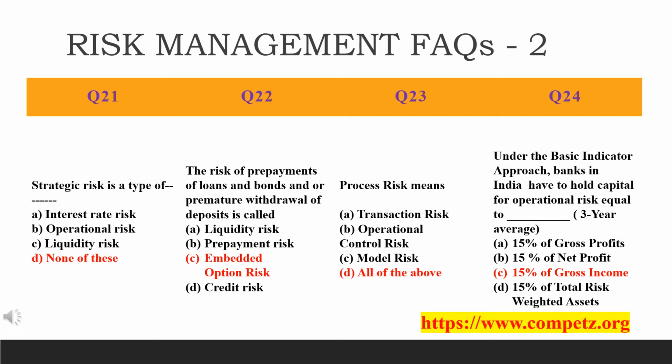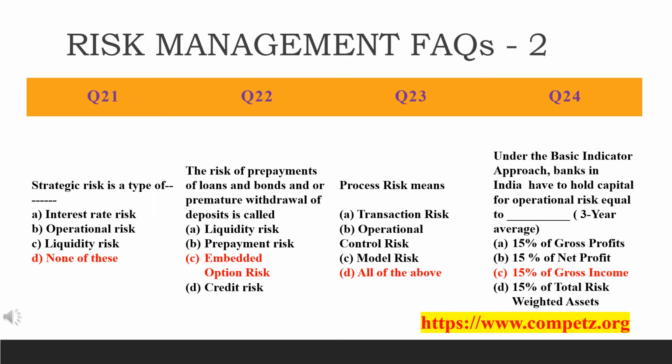Then comes the next question, the last question in this slide, under the BIA. BIA means basic indicator approach. Under the basic indicator approach, banks in India have to hold capital for operational risk equal to dash. You may be knowing, friends, because you are already a banker.